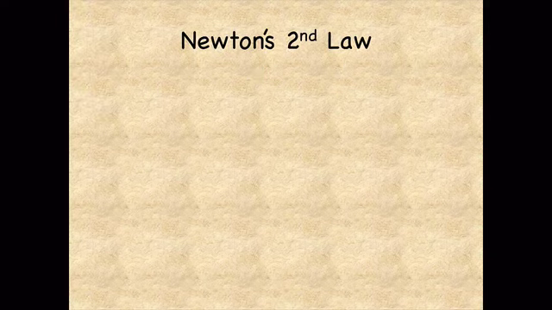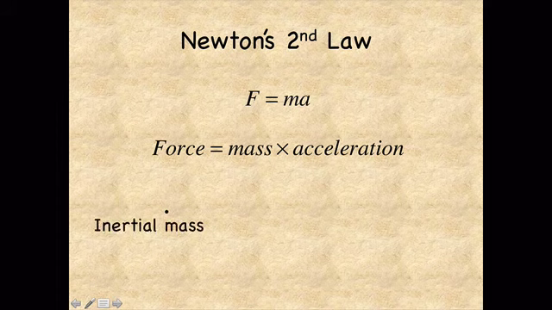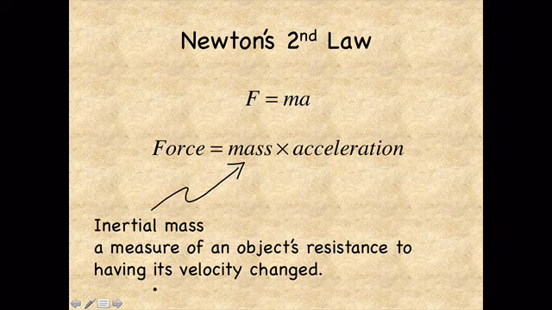To figure out the acceleration of each ball, we start with Newton's second law, F equals ma. That's force equals mass times acceleration. The mass in this law is called a body's inertial mass. The inertial mass is a measure of an object's resistance to having its velocity changed. So it tells you how hard it is to accelerate or decelerate a body. The larger the inertial mass is, the less the body accelerates for a given force.